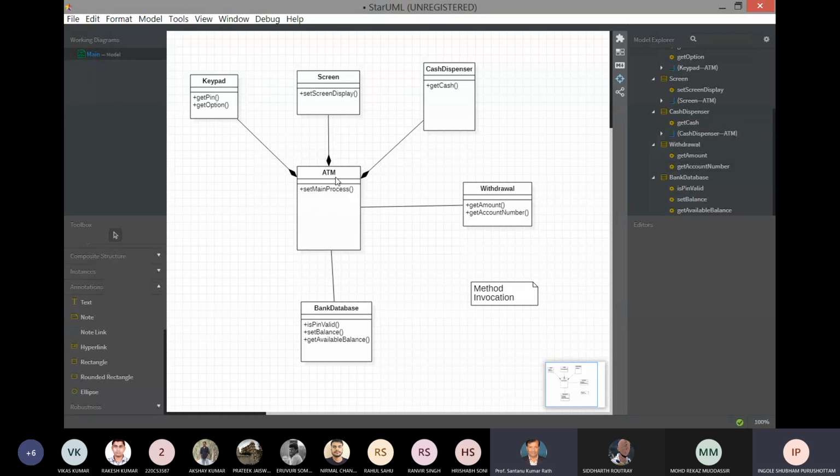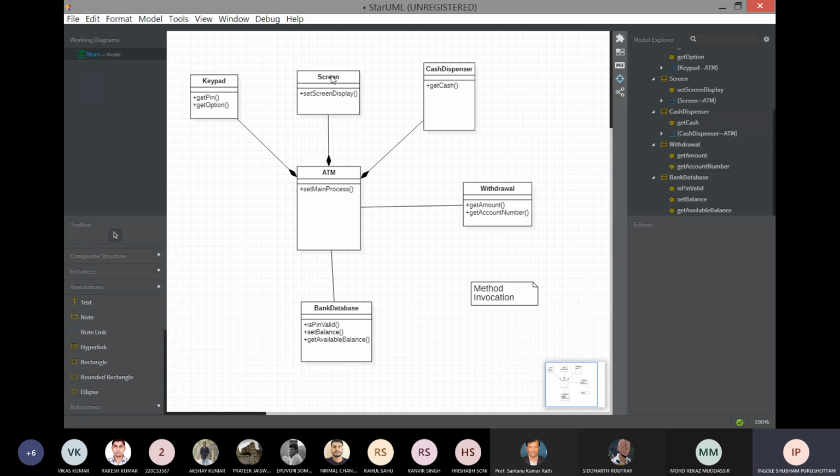So like this, from the point of inserting the card, the set main process will start invoking the methods. This is called method invocation. From the start, what we have seen is the user has entered the card, the set main process has started, so it will require a screen. It will invoke a set screen display. So the display will be set.